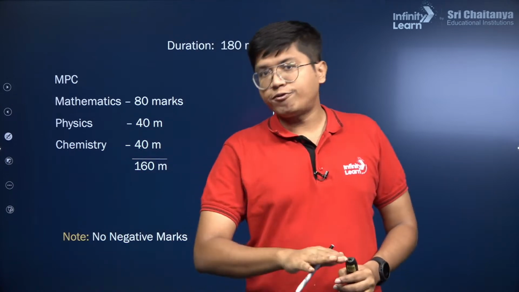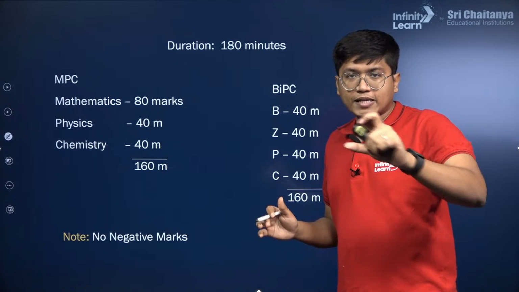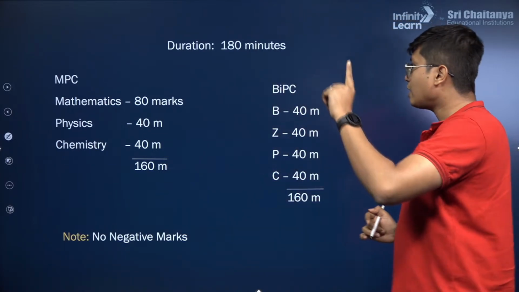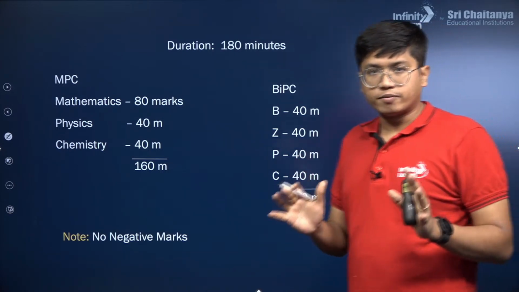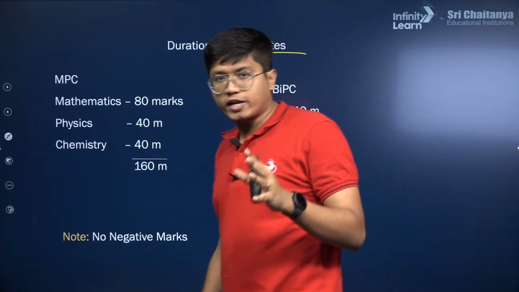So there's a bit of difference from JEE Main, both in terms of the paper pattern, and there are even places where the syllabus changes. We'll talk about that as well. Firstly, about the paper pattern, the duration is the same as your JEE Main. It's 180 minutes, which means it's 3 hours long.